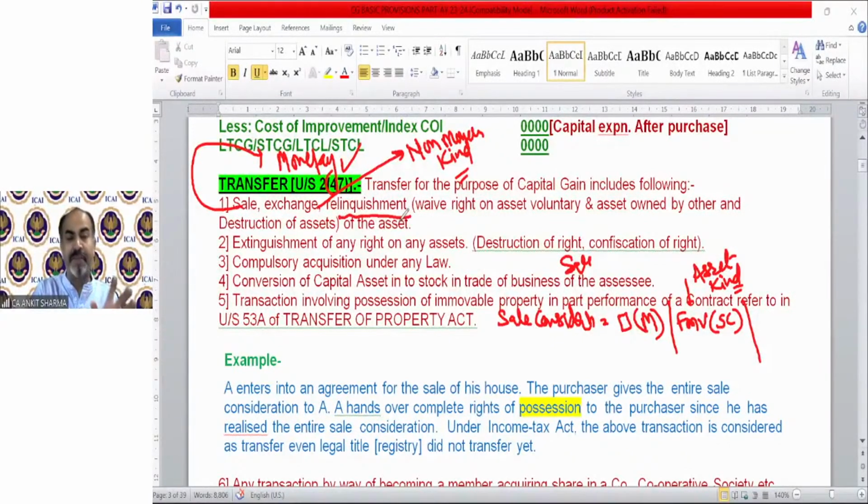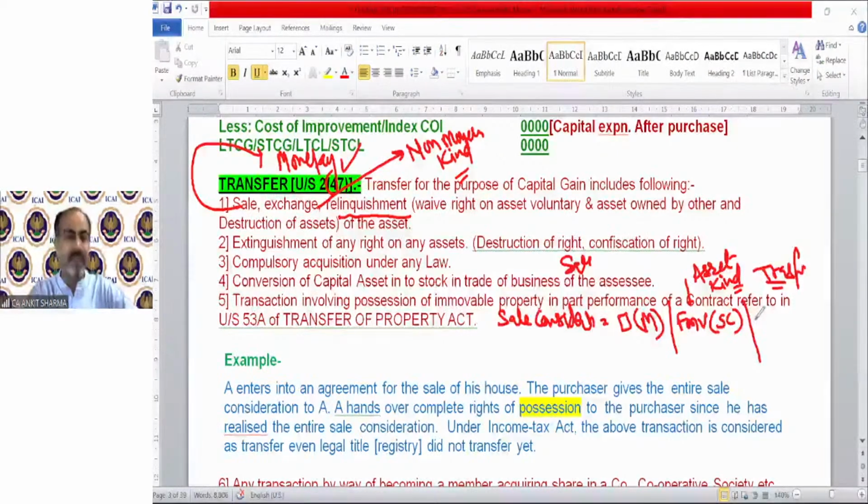Relinquishment means gift, etc. Relinquishment literally means to waive your right on any asset. If I gift my jewelry to someone, that is called relinquishment. If someone transfers his asset voluntarily, that is relinquishment, and it is included under the definition of transfer, so there will be capital gain chargeability.